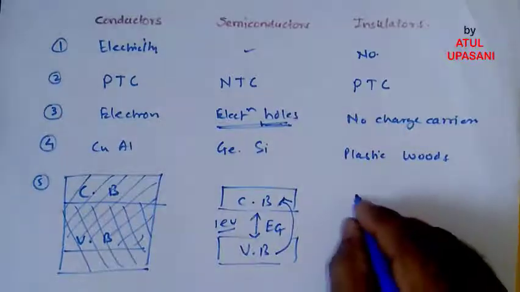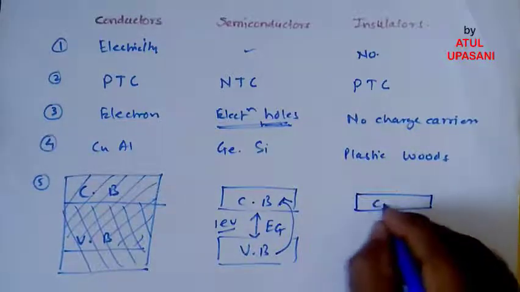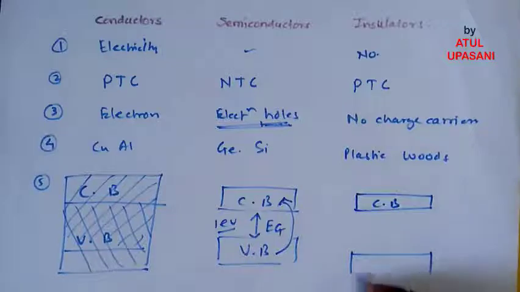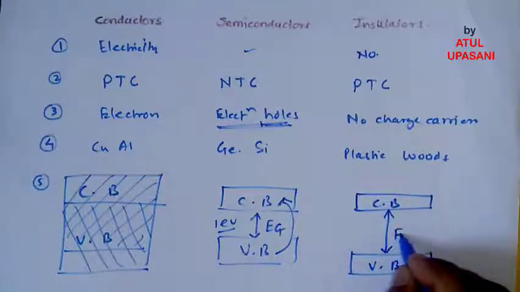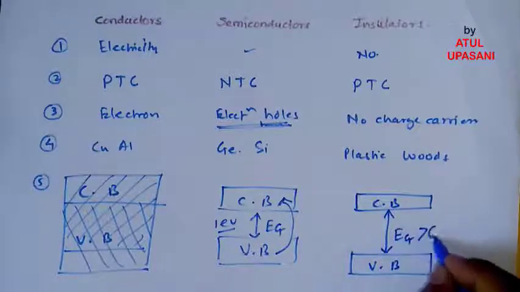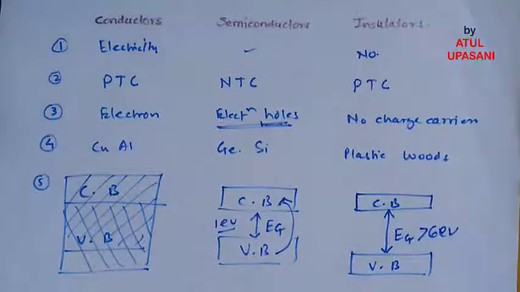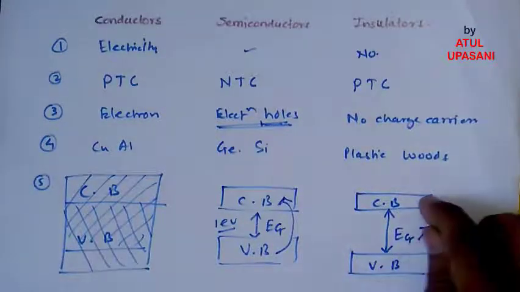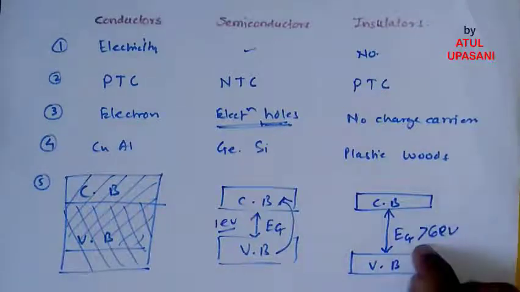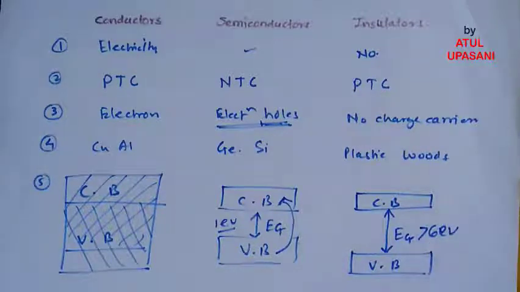What about the insulator then? In insulator, the energy gap between the conduction band and the valence band is greater than 6 electron volt. It means that to move the valence band electron to conduction band, we have to give energy up to 6 electron volt, and that is very high to convert this insulator into conductor.